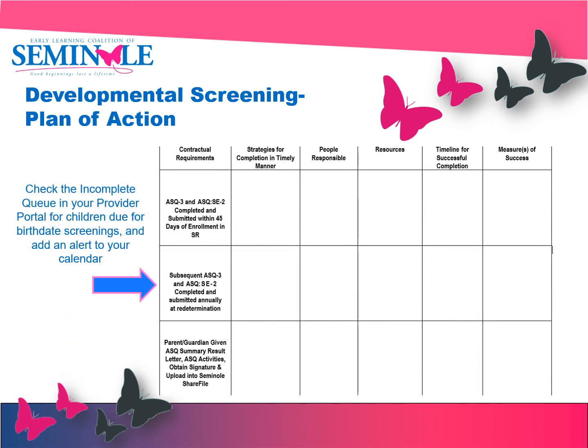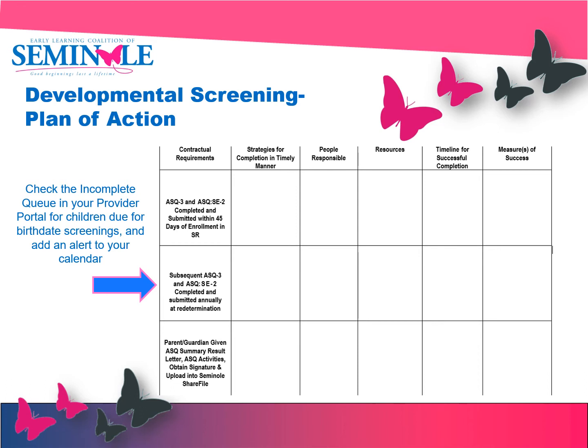The next sample given on the Developmental Screening Plan of Action is for the ASQ3 and ASQ SE completion and submission annually at redetermination. The ASQ3 and ASQ SE screenings need to be completed within 45 days of redetermination. The sample strategy given for the completion in a timely manner is to check the incomplete queue in your provider portal for children due for annual redetermination screenings and add an alert to your calendar.